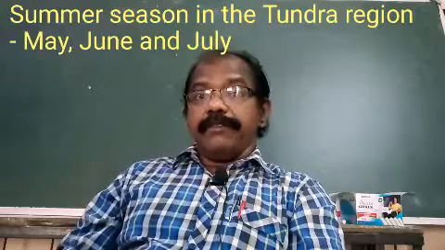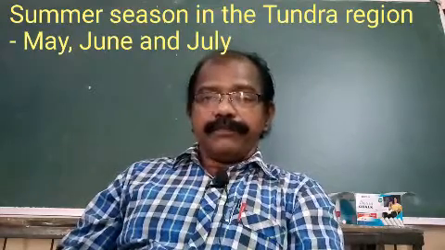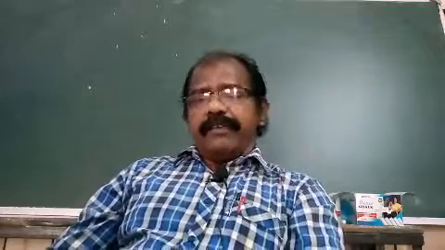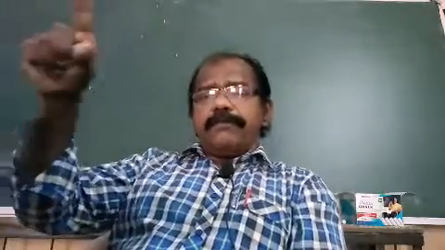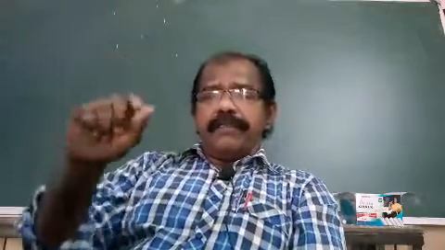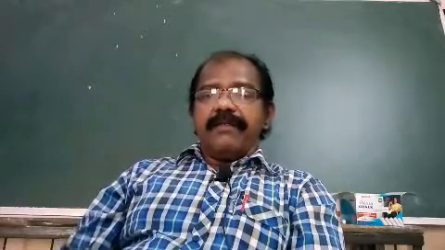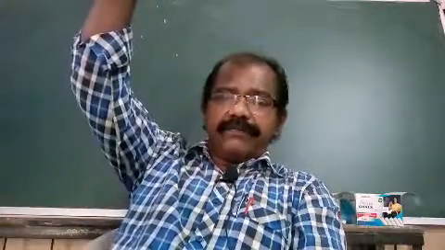But we may think that then it will be very hot there. No. Tundra region is always very cold only. Why? Even though the sun is visible for 24 hours, the polar region is very cold. It is because the sun will never rise above the polar region.